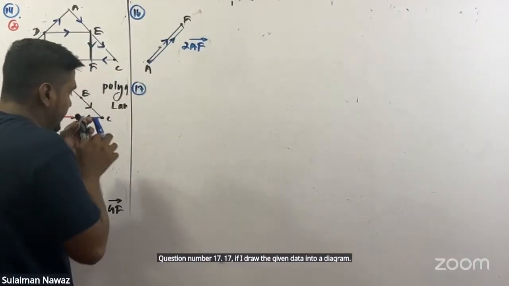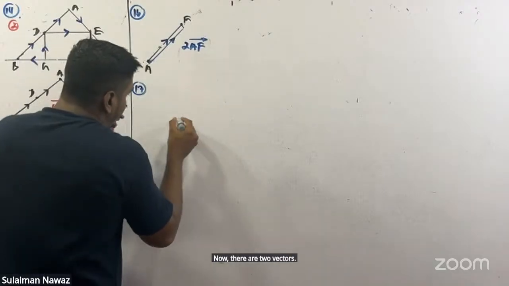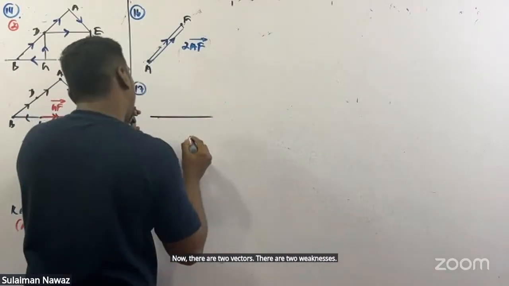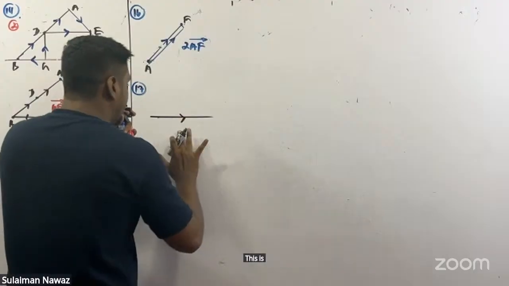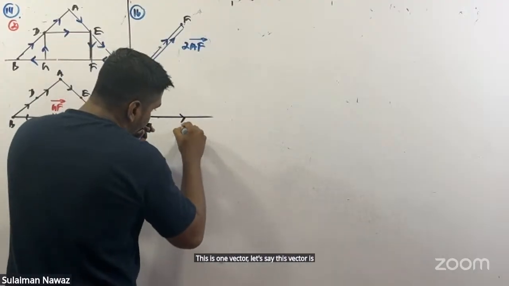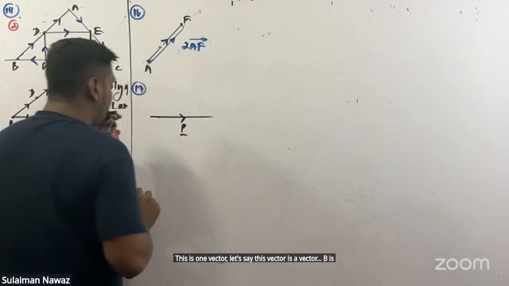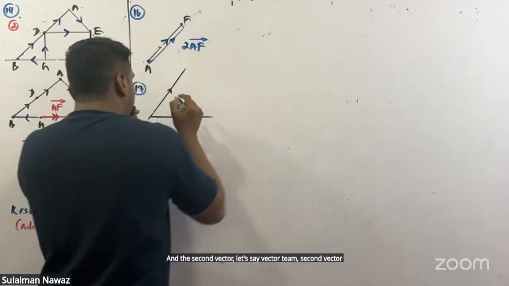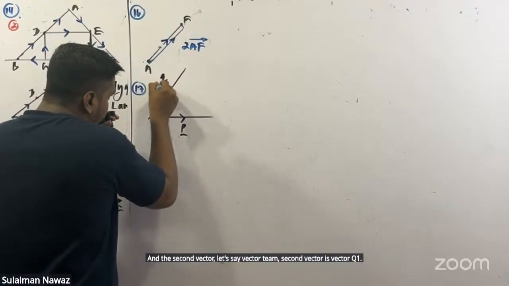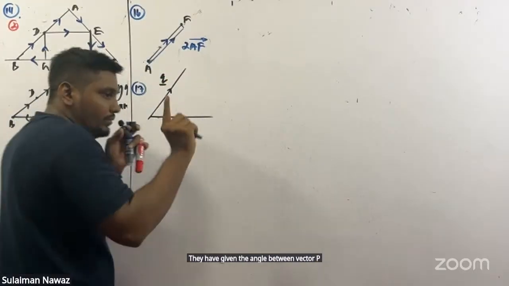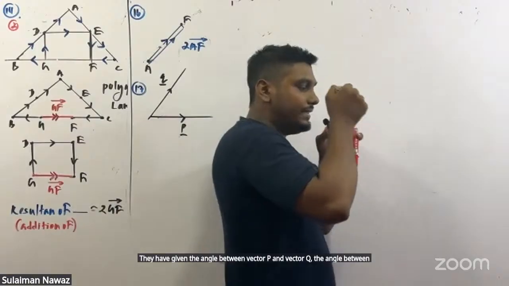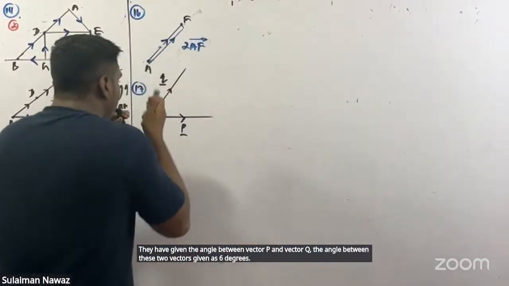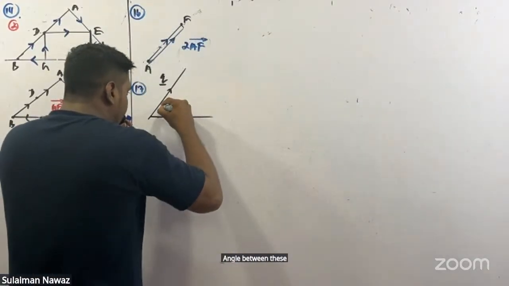Now there are two vectors. This is one vector. Let's say this vector is vector P. And the second vector, let's say vector Q. They have given the angle between vector P and vector Q. The angle between these two vectors is given as 60 degrees.